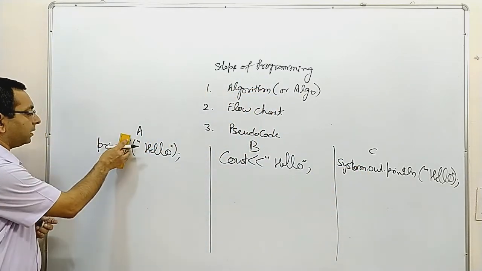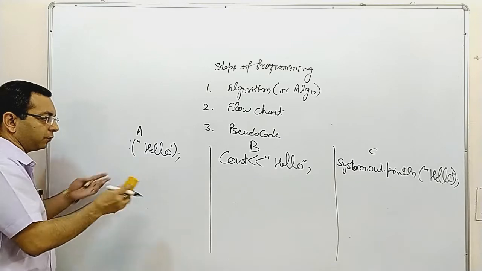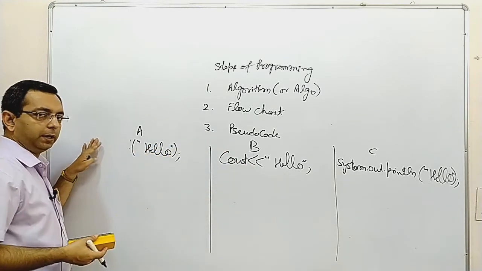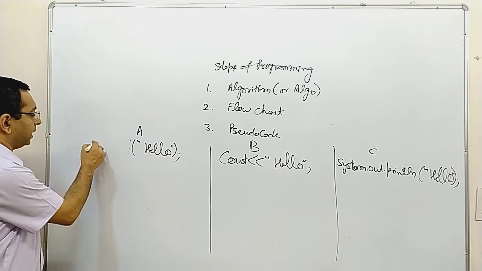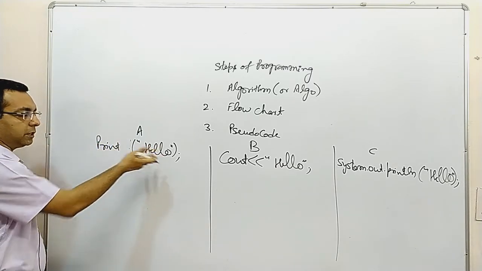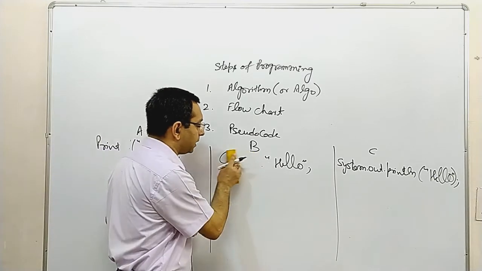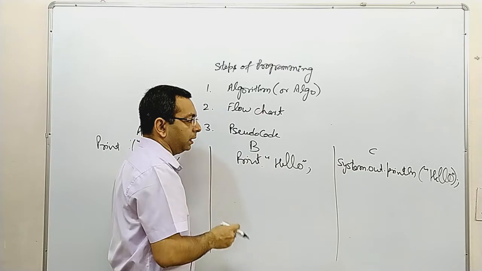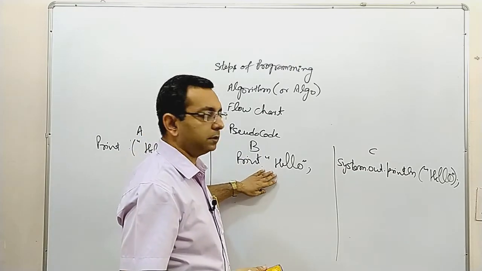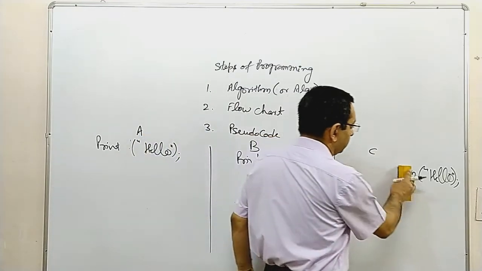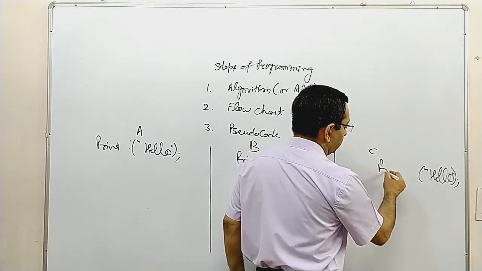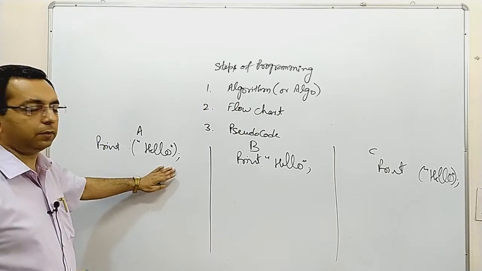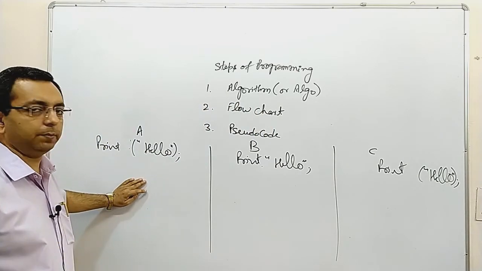Of course, the output of all these statements is the same. If we remove printf and write print instead, because we just have to print, and here we remove cout and write print, because again the output is hello, and here we remove this and write print, can you now tell which one is C, which one is Java, which one is C++?